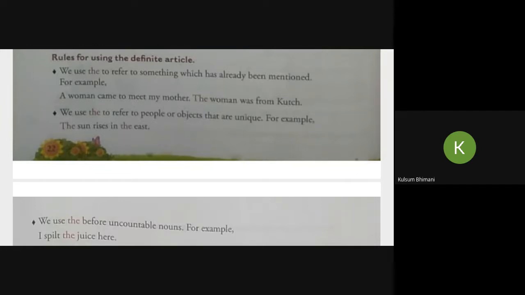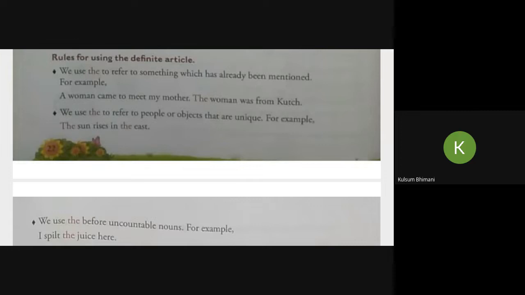Understood that, Veda? Okay. Now frame a sentence with the article the of a similar type. Give me a new example so that everyone can hear. Instead of sun, you can use another object which is unique. Yesterday we discussed that sun, moon, stars are all unique things, isn't it?